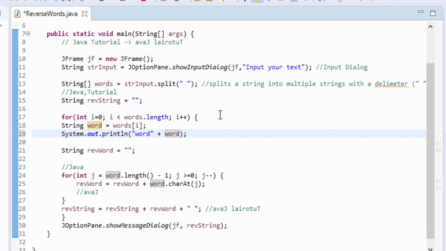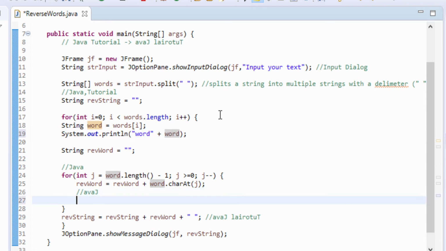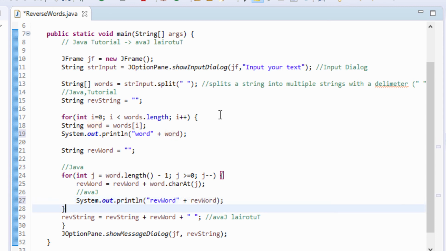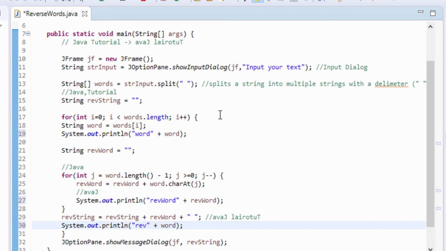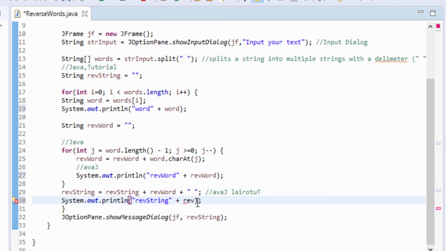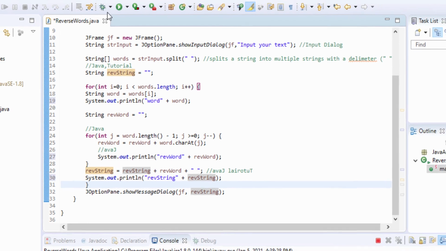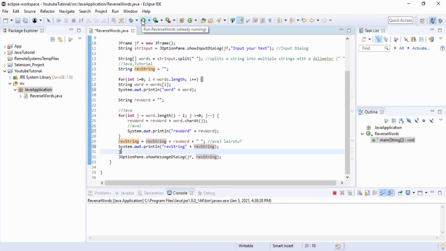We'll copy this, and paste it here. Then we'll paste another one here, with the string. Now let's run it.